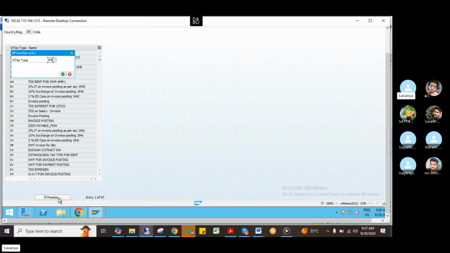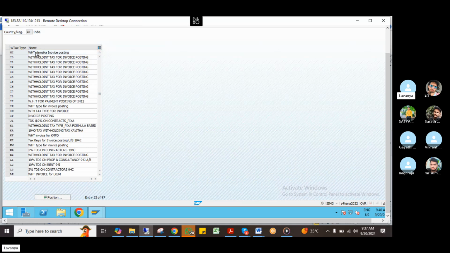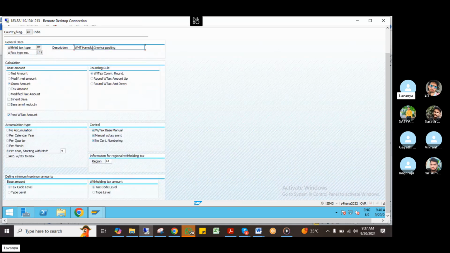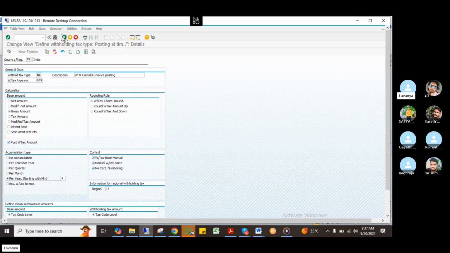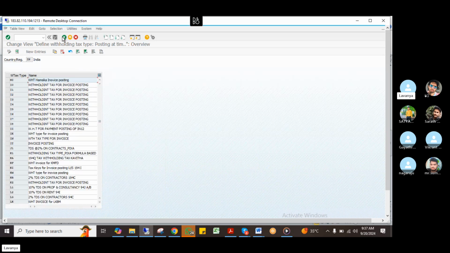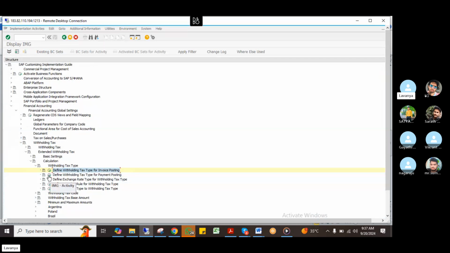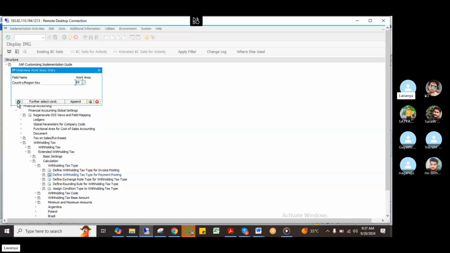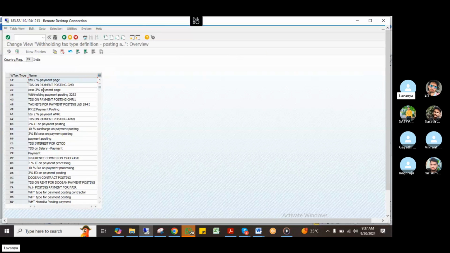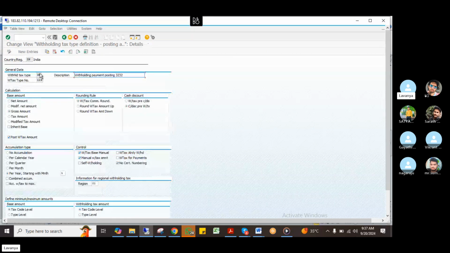HI, okay. See, this is the configuration I have done: HI invoice postings and gross amount, and the same thing I have taken for the fourth period. Here also the reason you have to give. Same thing I did for invoice posting, I have to do for the payment posting also. Here is withholding tax for payment. The same options will come. You can take anything, same thing they will do.